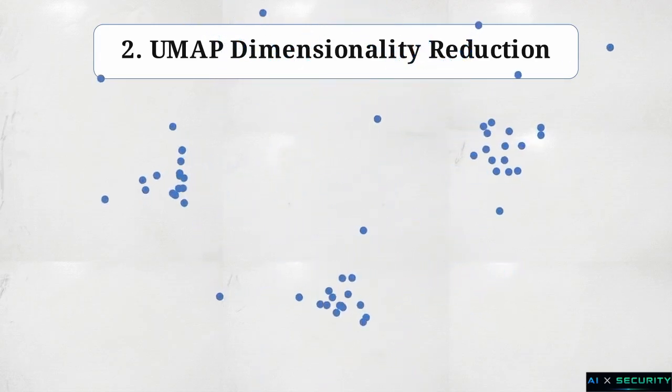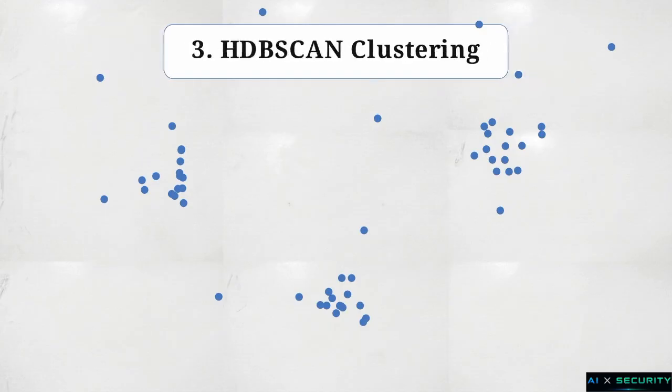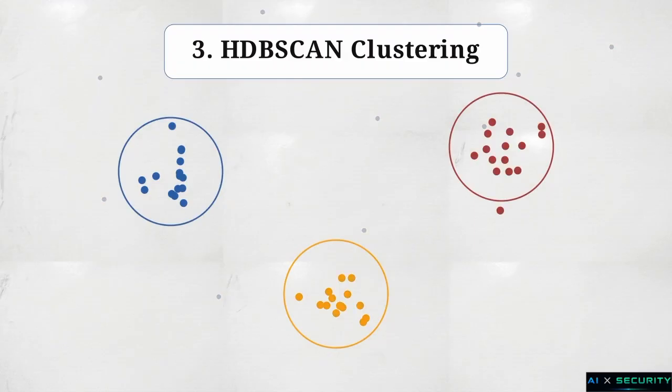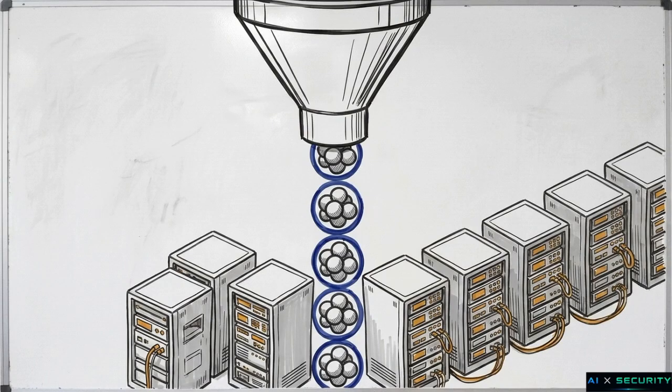Next, an algorithm called UMAP condenses this data. It reduces the high-dimensional coordinate cloud into a lower-dimensional space so that downstream algorithms can process it efficiently. Finally, the HDBSCAN algorithm steps in to scan this flattened plane. It identifies areas of high data density, drawing boundaries around tightly grouped coordinates while treating the scattered, sparse points as noise.